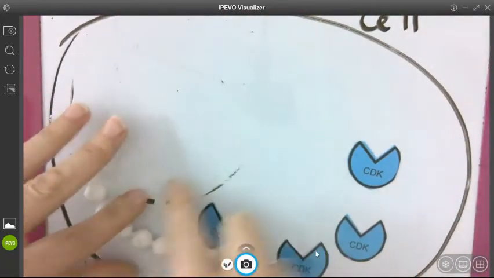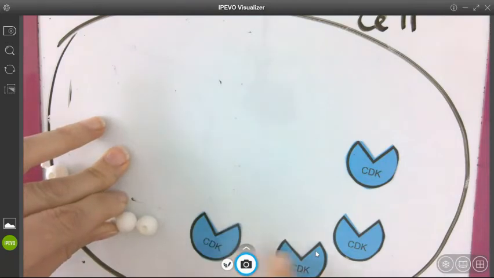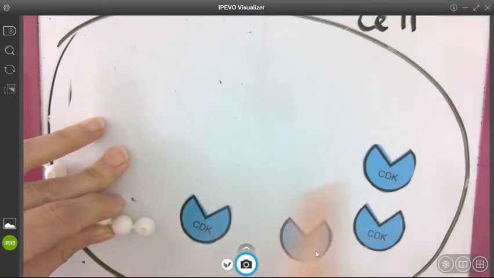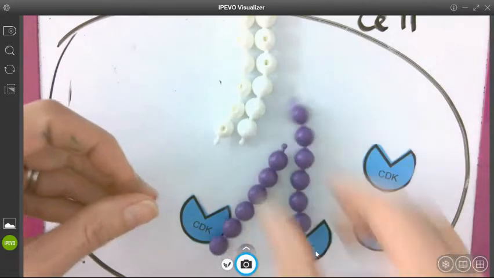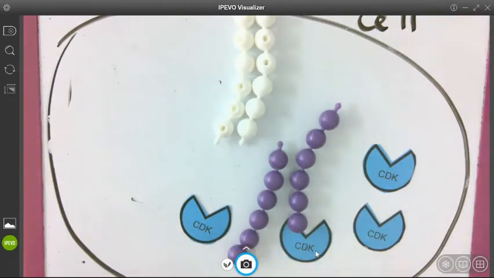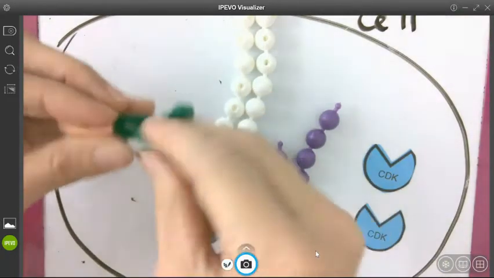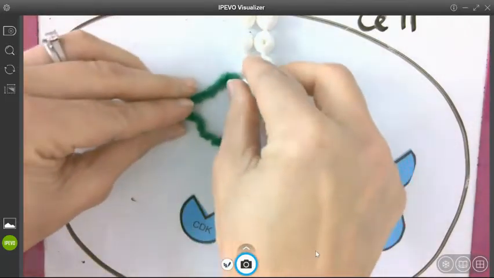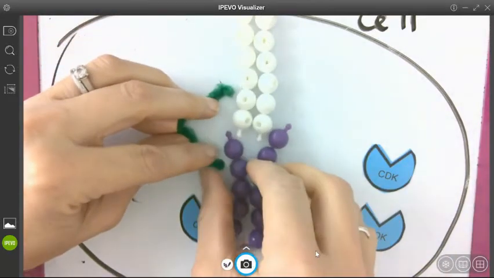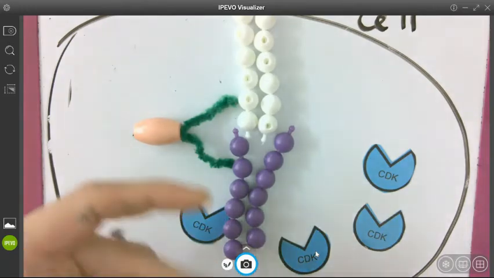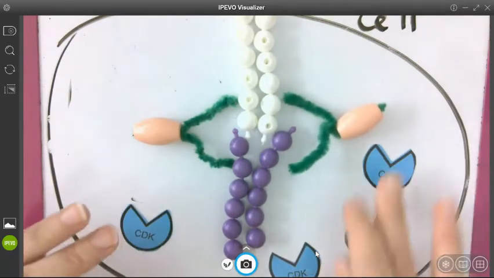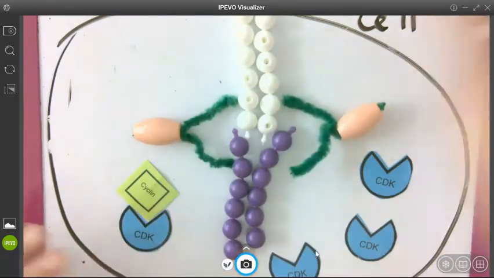Again, we have this CDK. Okay. Here are our chromosomes. Here are our spindle fibers. As our spindle fibers are lining up correctly and helping move the chromosomes to the middle of the cell, that allows us to build up this M cyclin.